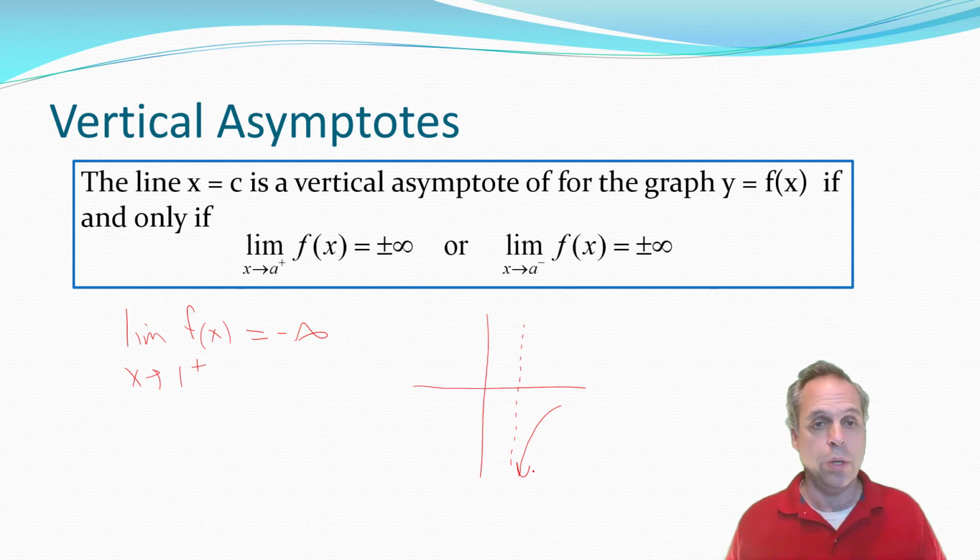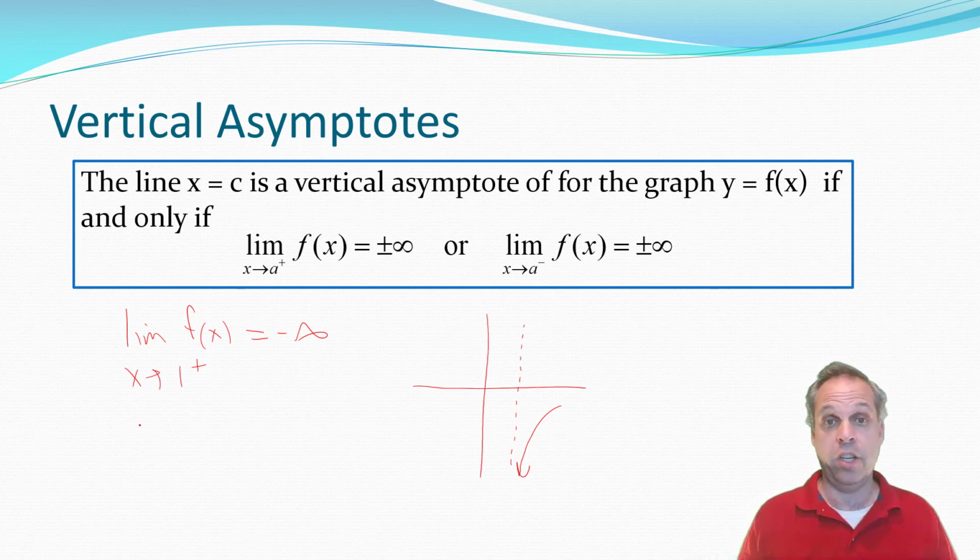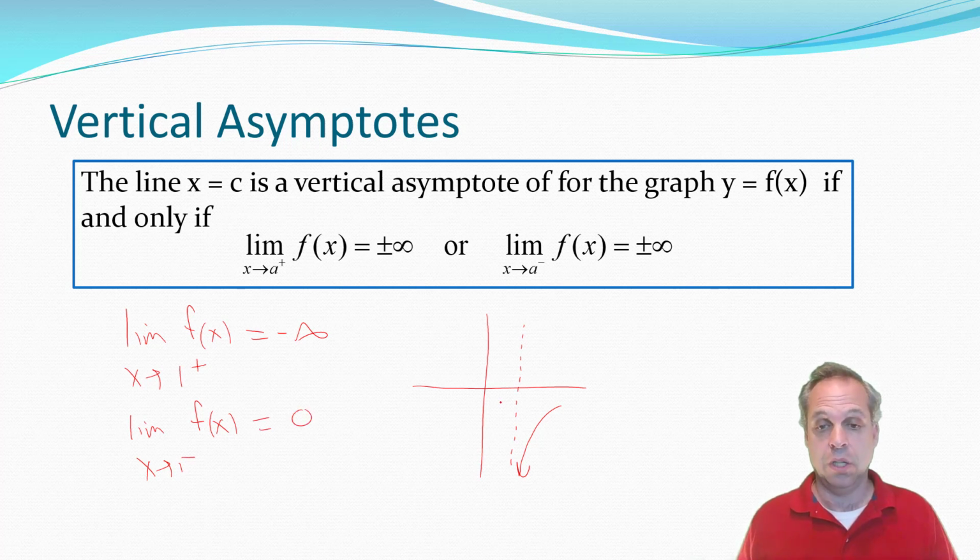Don't be fooled though. All we need is one of these four things to be true. So I could have, in addition, that the limit of the function as x approaches 1 from the left might be 0. So the graph could look like this to the side and have an open hole there.